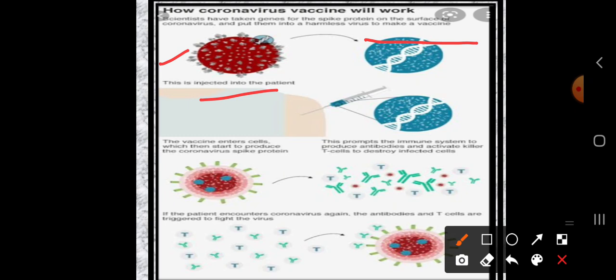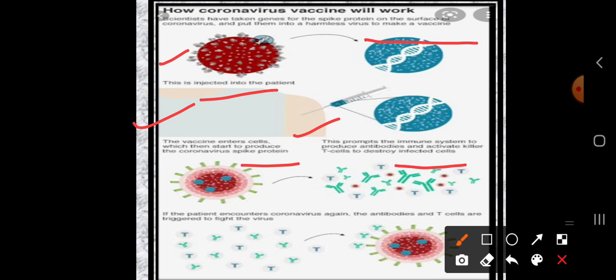Already we have discussed the work of the vaccine: to give a kick to our antibodies. So what happens? The vaccine enters cells, which then start to produce the coronavirus spike protein, and then this promotes the immune system to produce antibodies and activate T cells to kill infected cells.